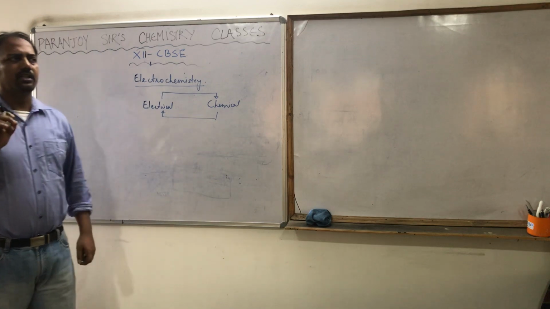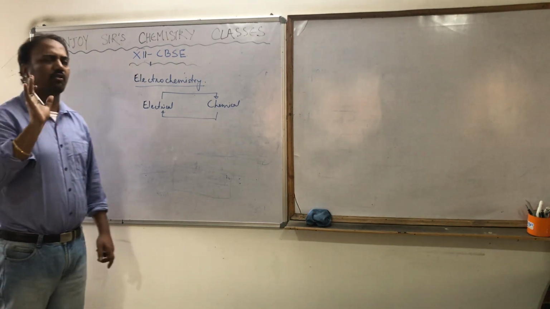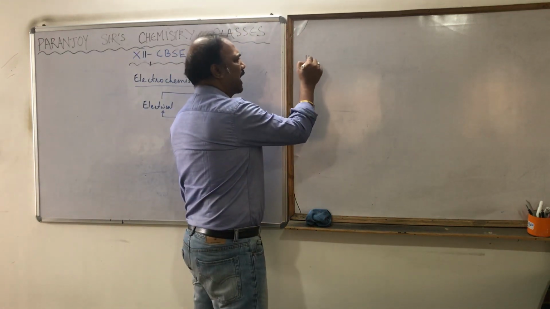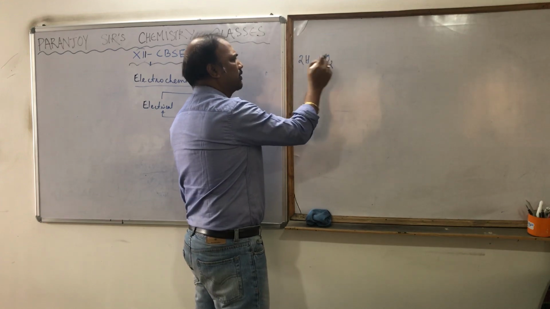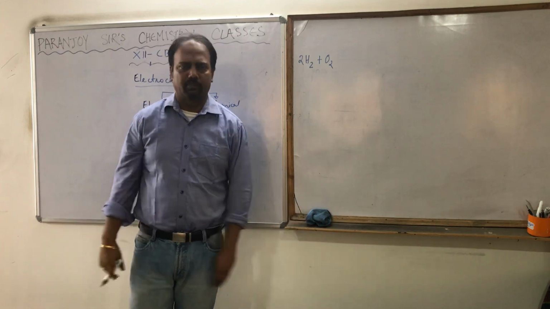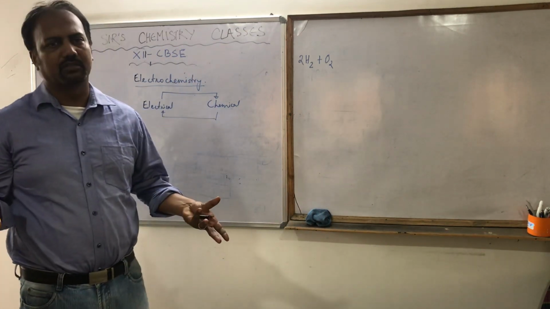Now, there are certain chemical reactions which are not taking place normally. For example, suppose if I add 2 moles of hydrogen and 1 mole of oxygen, nothing will happen. They will just add and will form a mixture.